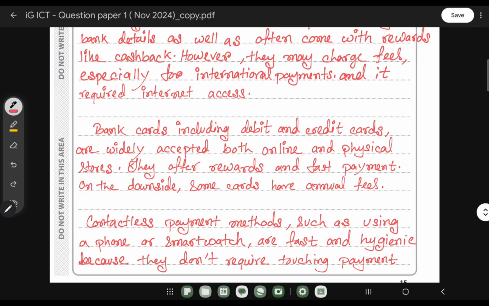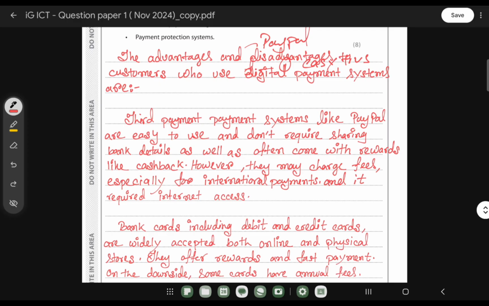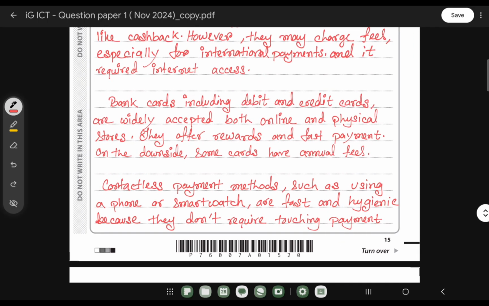Now I just created a different paragraph for the bank card, so it will be easier for the examiner to go through your paper, and they can understand that the topic you are trying to explain is based on the bank card. Bank cards, including debit and credit cards, are widely accepted both online and in physical stores. They offer rewards and first payment.